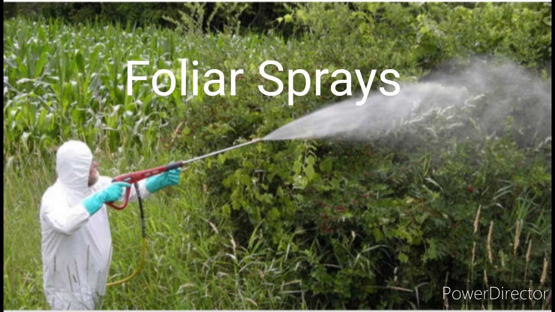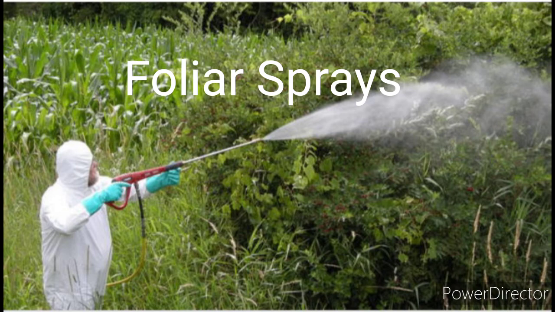Now we are going to see the foliar sprays. Foliar feeding is a technique of feeding the plants by applying liquid fertilizer directly to the leaves, the foliage. The uppermost layer of the plant is called foliage. Plants are able to absorb the essential elements through the stomata. Stomata are the openings on the surface of the leaves, and using them the plants absorb the essential elements.